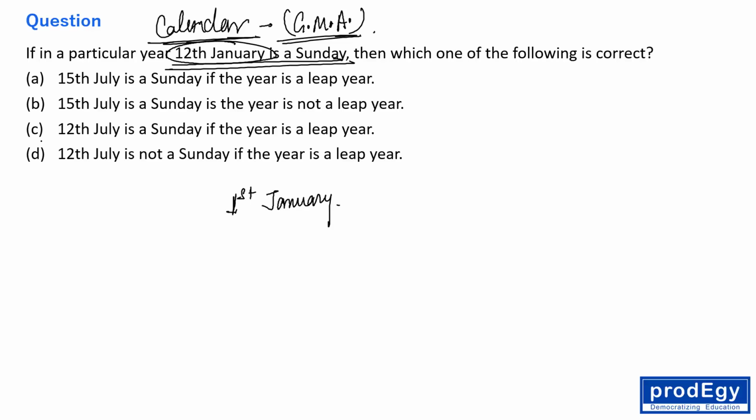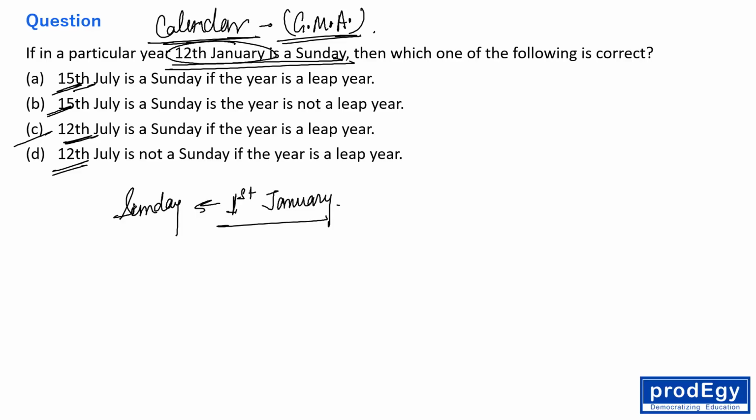And here 12th July, so I'm taking it as 1st July, and here also I'm taking it as 1st July, and this is 15th July, so I'm taking it as 4th July, and this is also 4th July. Everybody, I'm considering these dates as 4th and 1st in the options. Okay, so fine. Now let's talk about the answer, I mean the process. In a particular year, 12th January is Sunday. Okay, fine. So in a particular year, 1st January is Sunday.